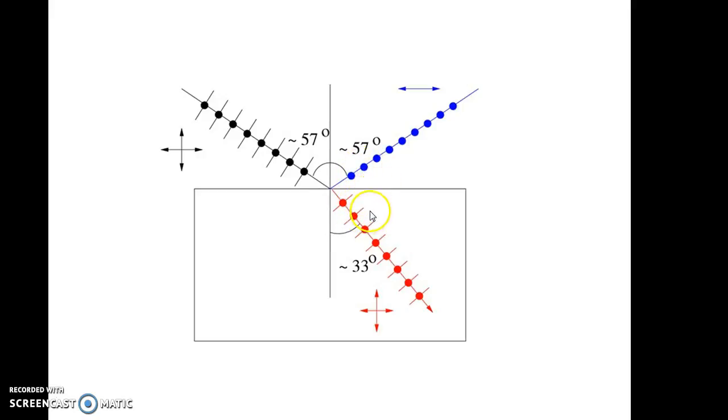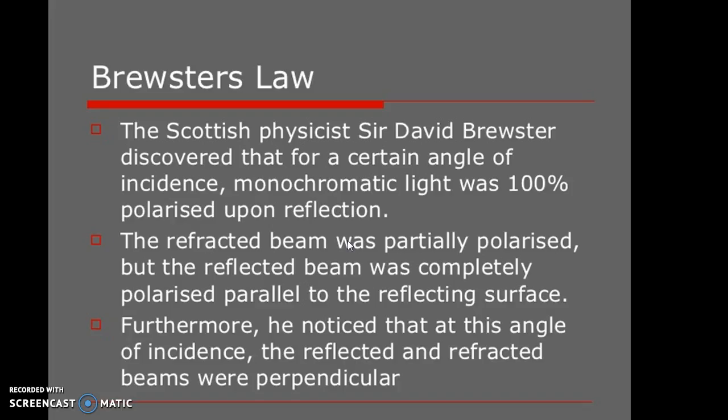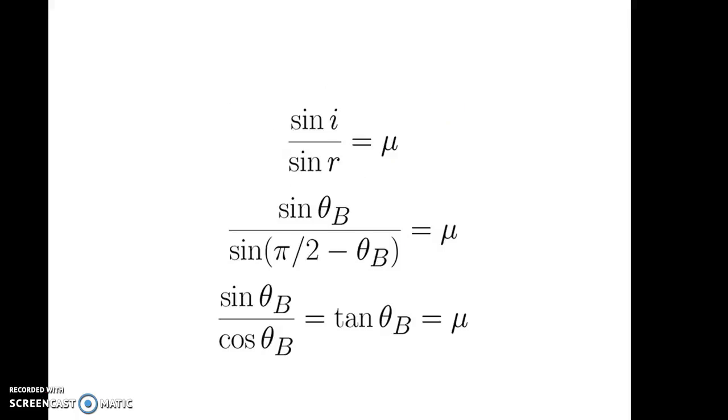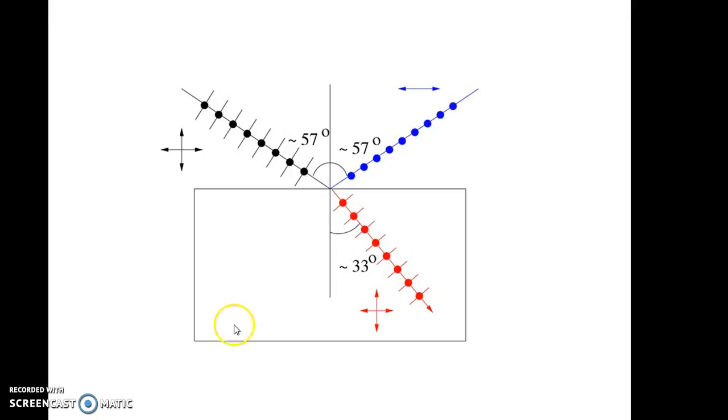As they are always at right angles to one another, from Snell's law we know that the refractive index of the medium mu is equal to sin i upon sin r, where i is the angle of incidence and r is the angle of refraction. Here the angle of incidence is, say, theta b. So our formula becomes mu equal to sin theta b upon sin r, where r is the angle of refraction.